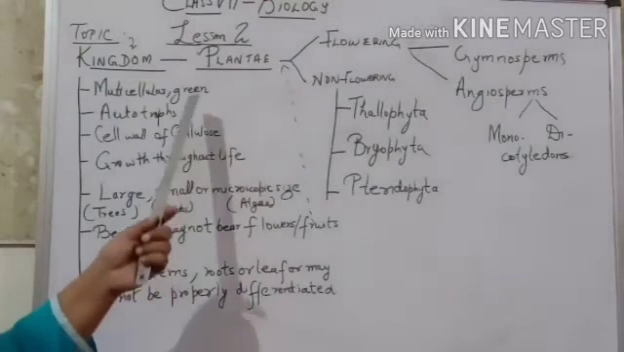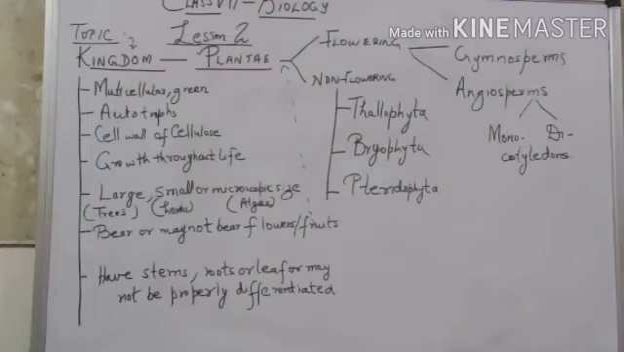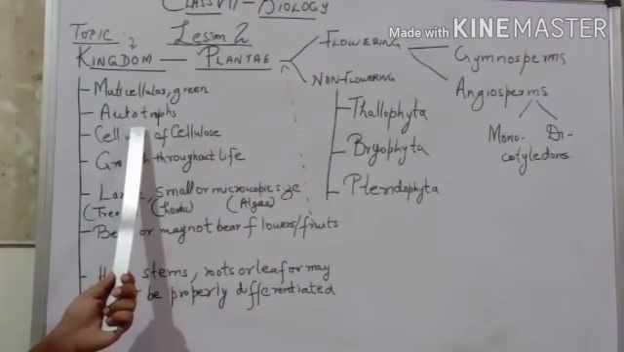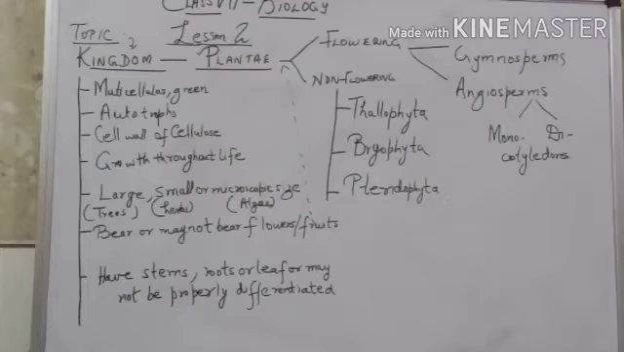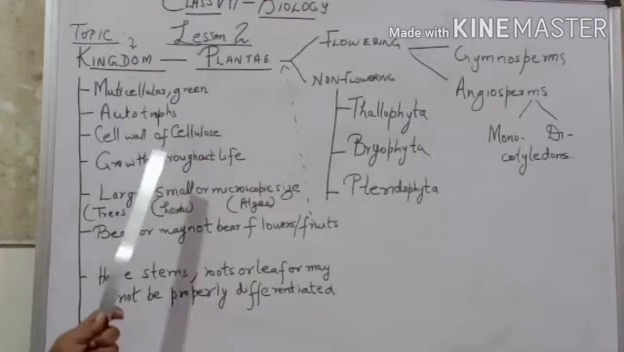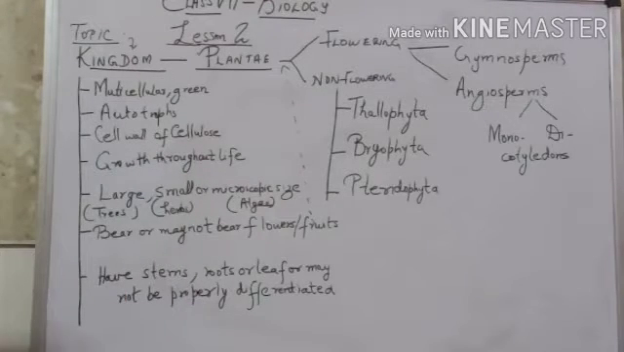Then they are green, means they have chlorophyll pigment in their body, root, stems and leaves, and they carry out the process of photosynthesis, and hence they are autotrophs. That means they can make their own food using photosynthesis, the process. Then their cells have a cell wall of cellulose besides the cell membrane.